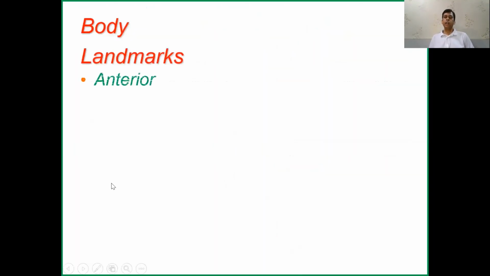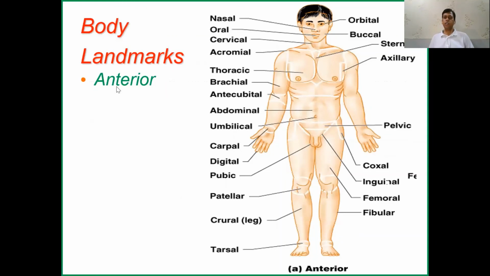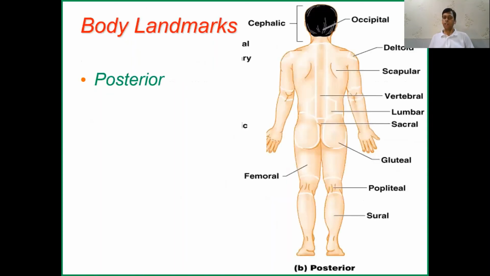So we should know these. Then this is the landmark. This is the anterior landmark. We should know what is the orbital region, the pelvic region, the inguinal region, the femoral region, and then crural, say the leg region, and the patella. The patella is this bone. Okay, these are some anatomical terms, and there are some landmarks on the posterior side.